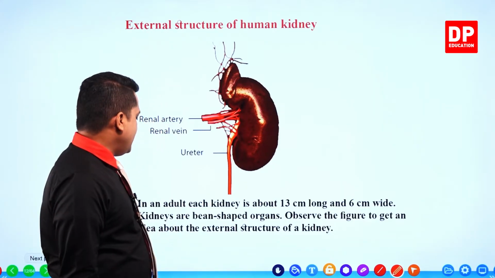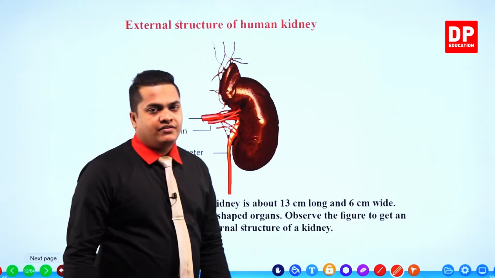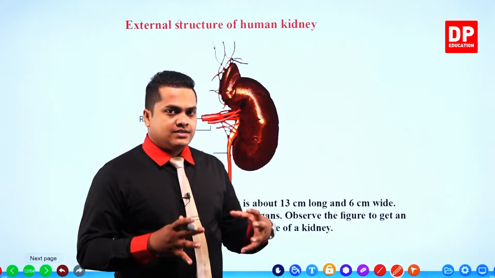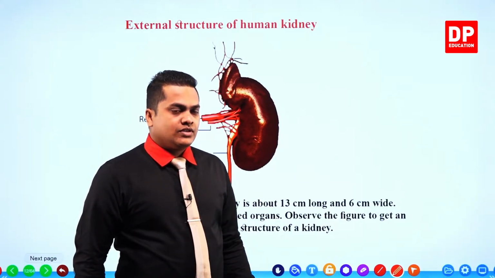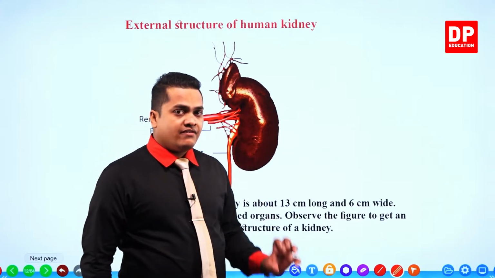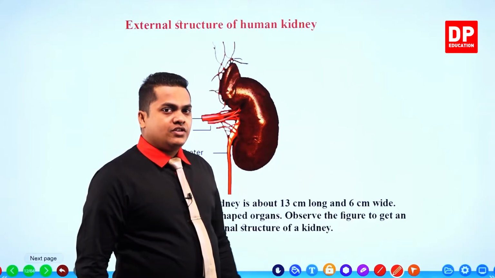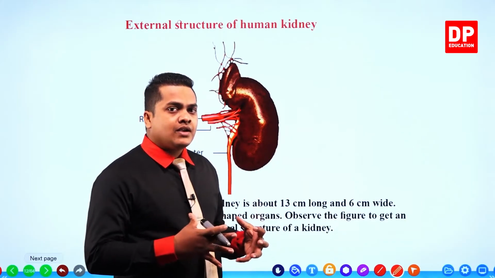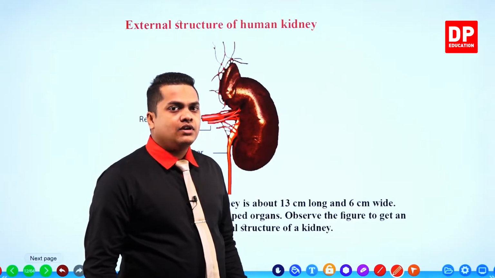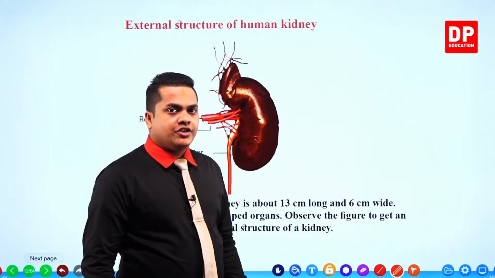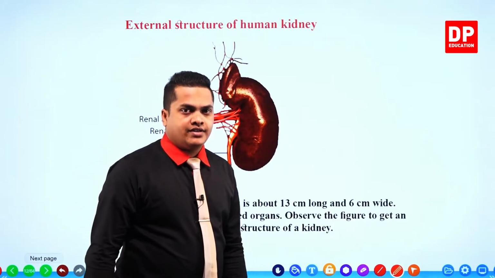Observe the figure to get an idea about the external structure. So we have observed it, and we have got some idea about the structure of the kidney. They have a bean-shaped structure like this. And also, my dear children, they have a blackish red color, right? So this is the structure of a kidney. We'll head on to see what the other contents are.